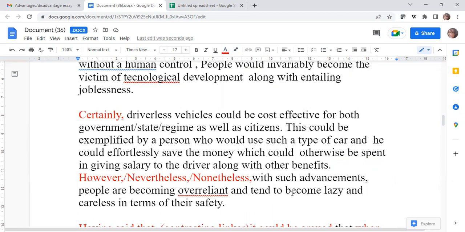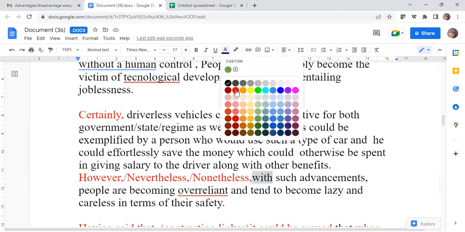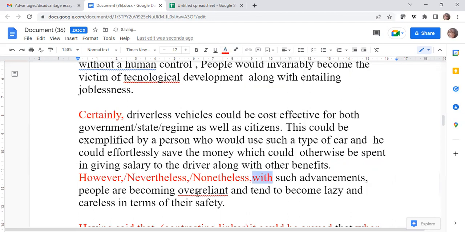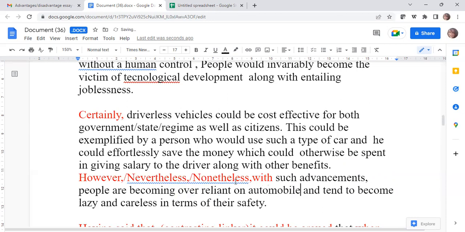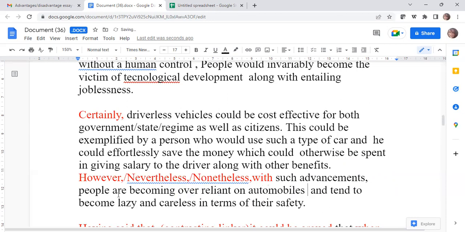Okay. With such advancements, very good. People are becoming over-reliant on automobiles, and tend to become lazy and careless in terms of their safety.